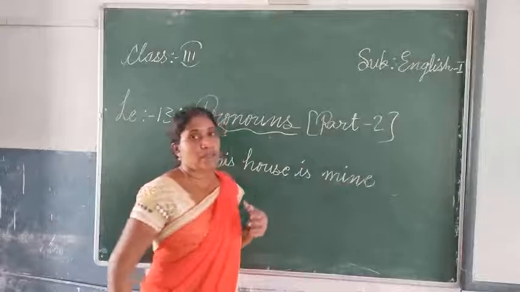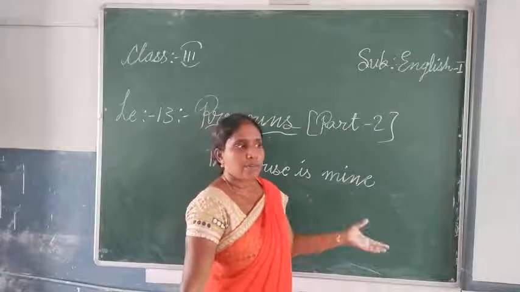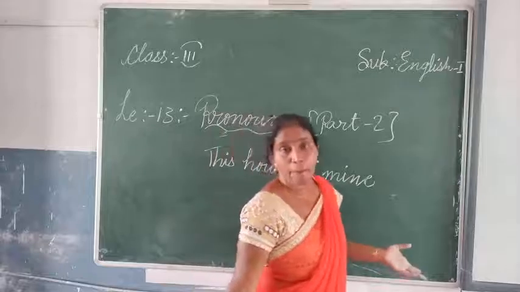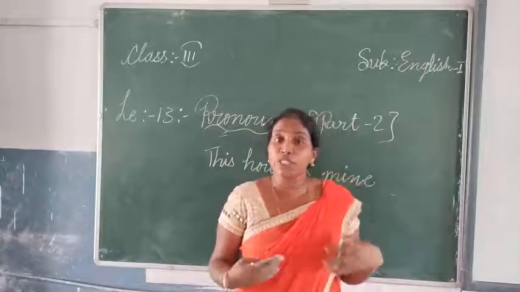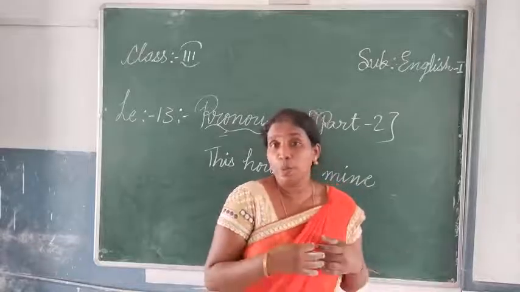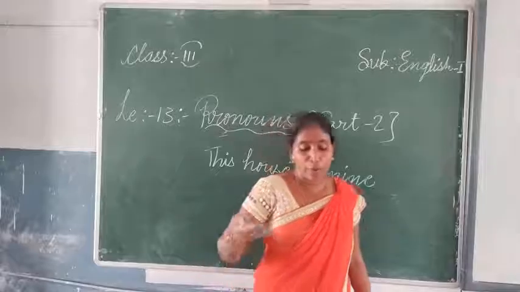So you can say, this is my house, or this is mine. That is possessiveness. This is my house is the normal way you say it. But when you say this is mine, you are showing possessiveness, that this belongs to me only, not anybody else. So you are using the word mine.